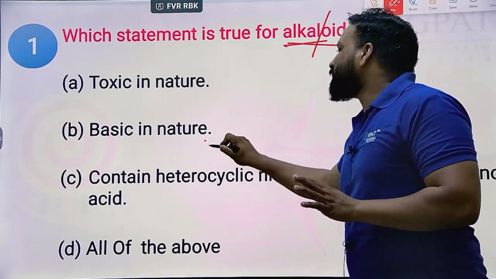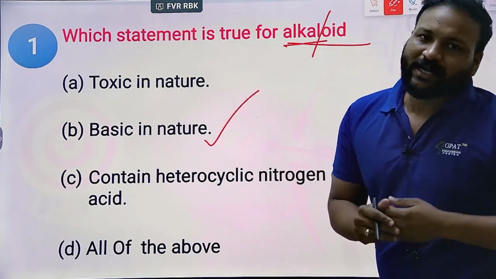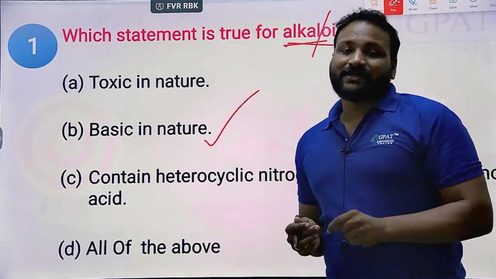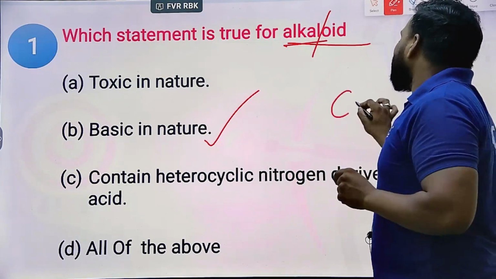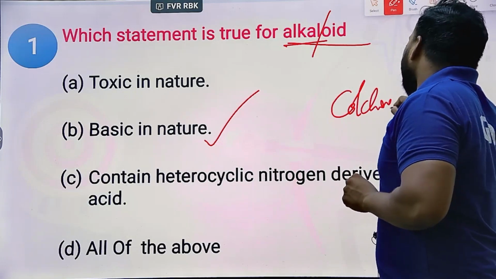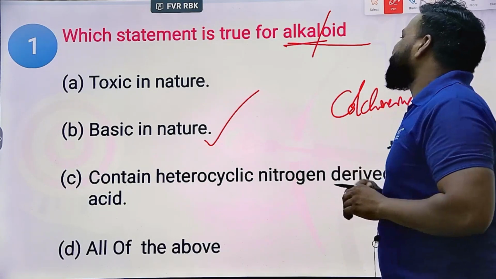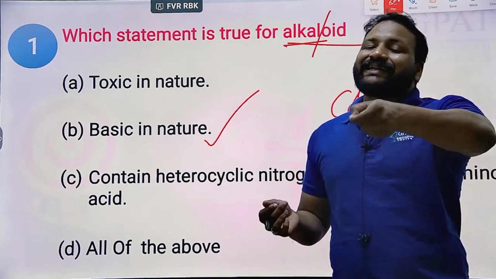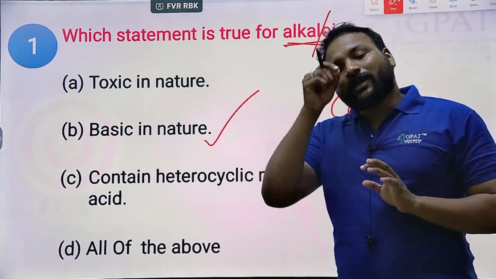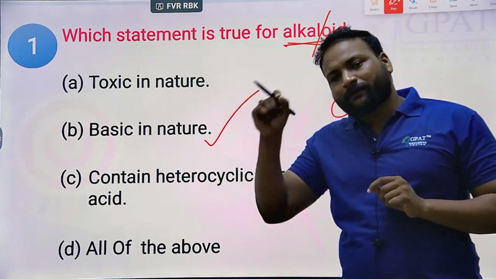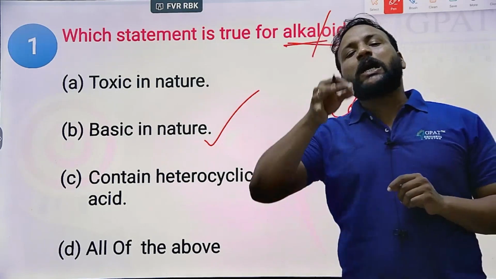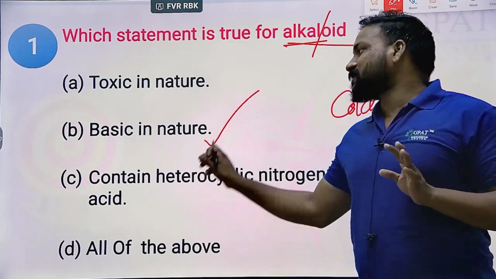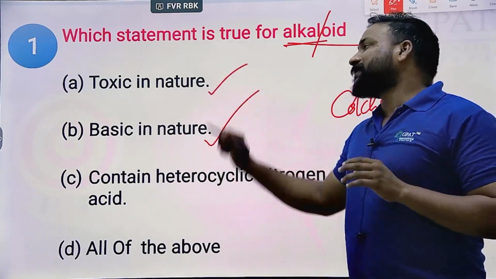Alkali means base-like nature, so alkaloids are basic in nature. Their pH is basic. 99% of alkaloids are basic in nature, except a few such as colchicine, which is an exceptional alkaloid that is either neutral or slightly acidic. Except for around 0.1%, such as colchicine, all alkaloids are basic in nature. And yes, most alkaloids exhibit toxic nature.